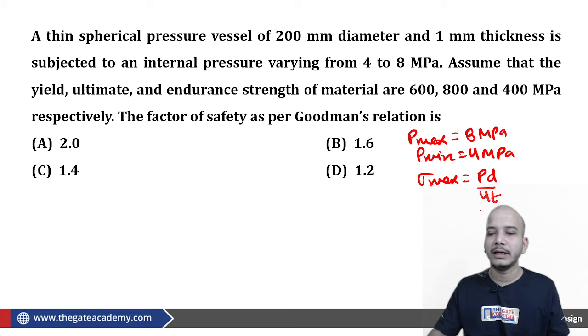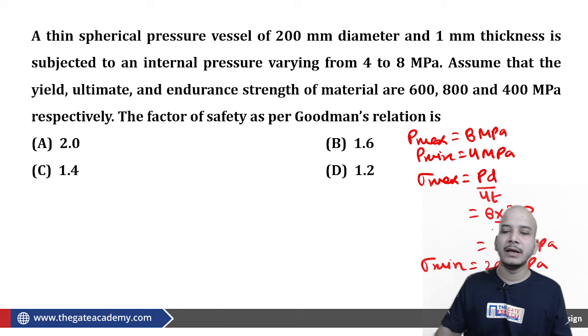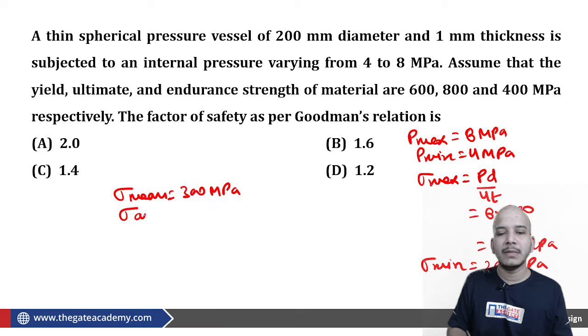PD by 4T. From here it will be 8 into 200 by 4, which is 400 megapascal, and in the same way sigma minimum will be P minimum D by 4T, which will be equal to 200 megapascal. From here you can calculate sigma mean will be equal to 300 megapascal, and at the same time sigma amplitude will be equal to 100 megapascal.